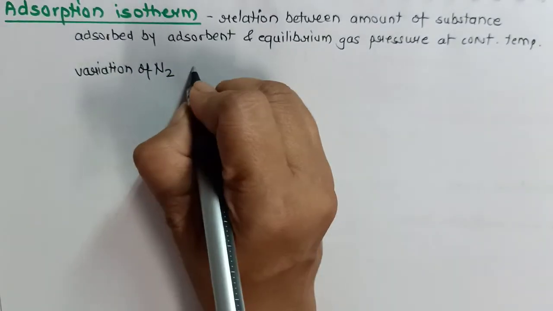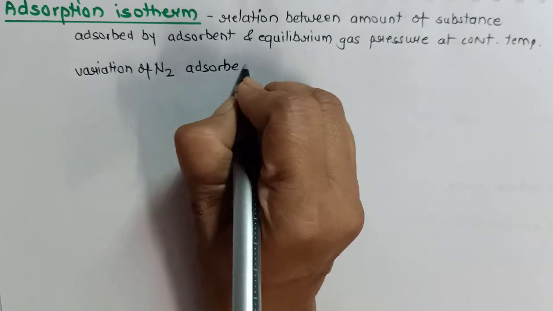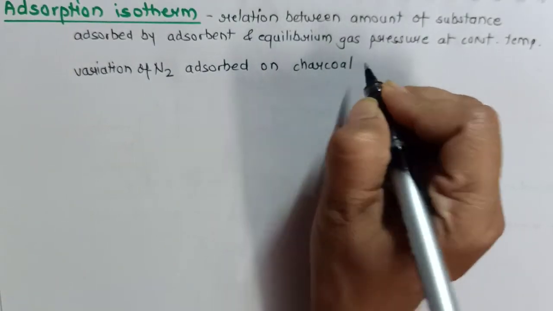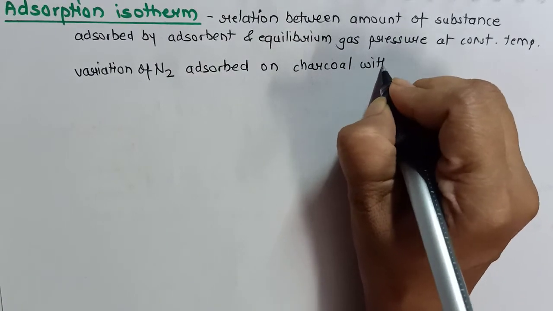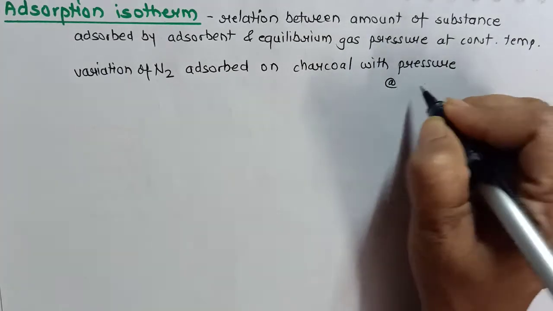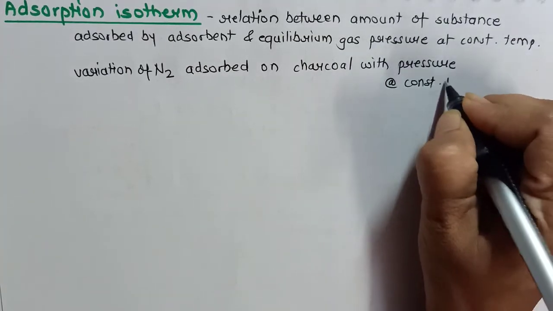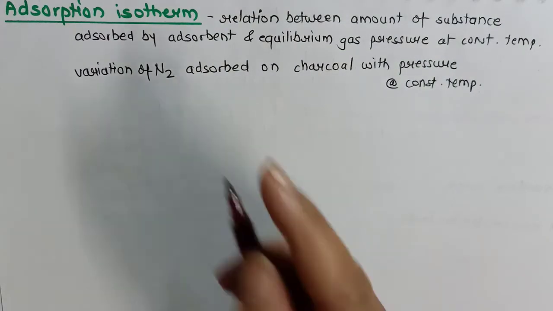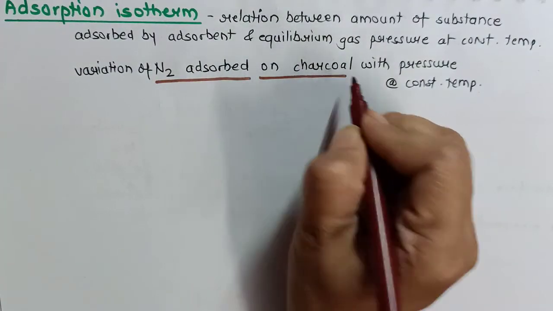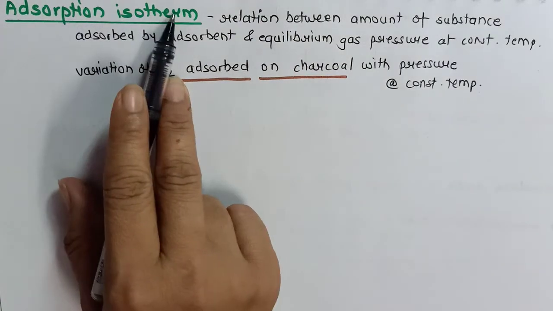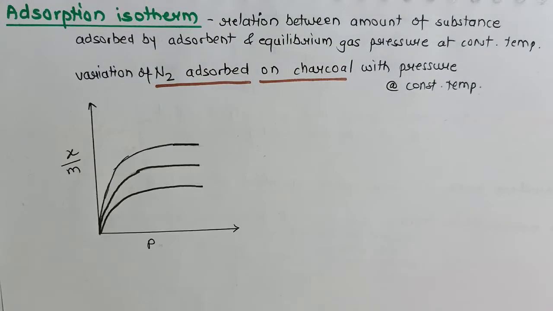We will be studying the variation of nitrogen adsorbed on charcoal with pressure at constant temperature, or I will say we will study the adsorption isotherm for nitrogen.